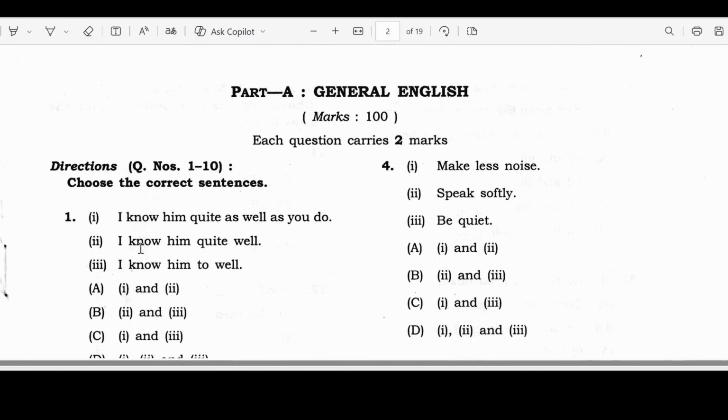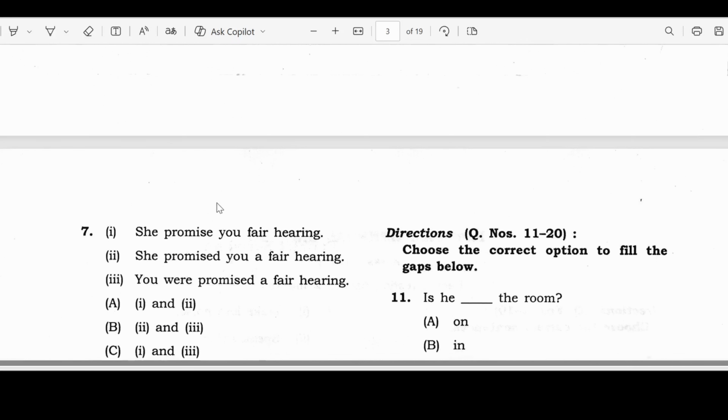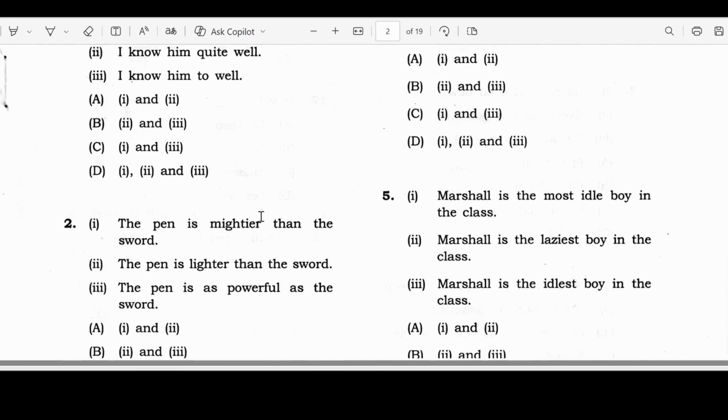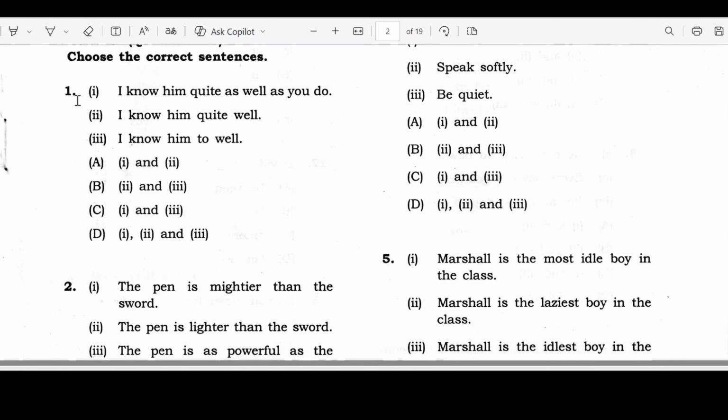In this video, we will only solve the choose the correct sentence questions, and then maybe in the next video, we will take a look at choosing the correct option to fill the gap below. With that being said, let's take a look at our first question, which is question number 1.